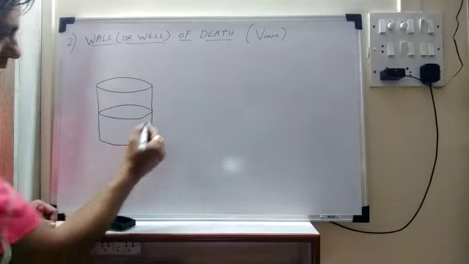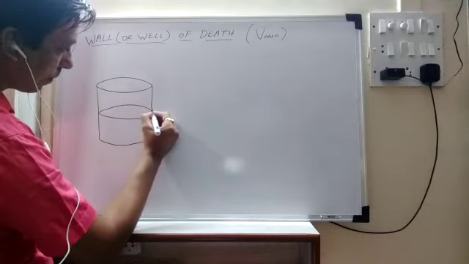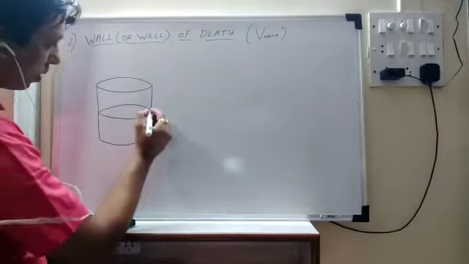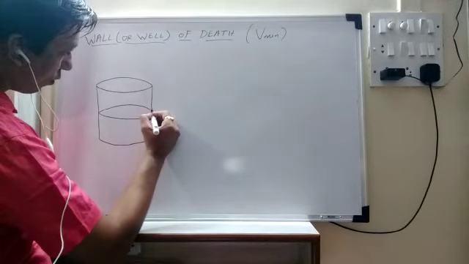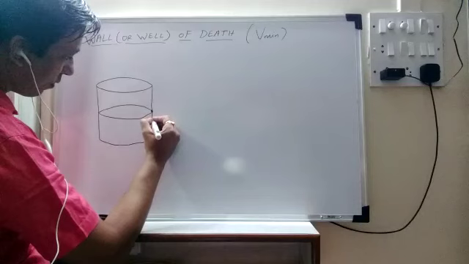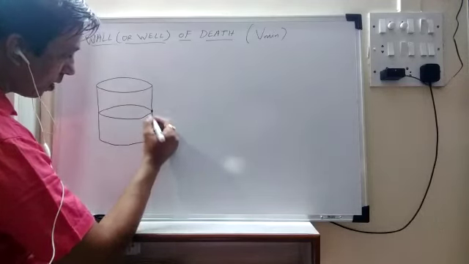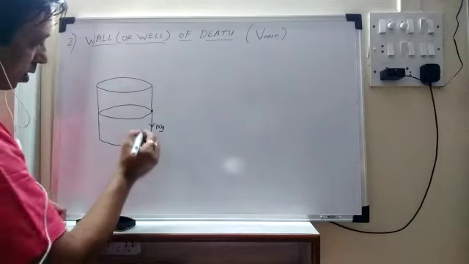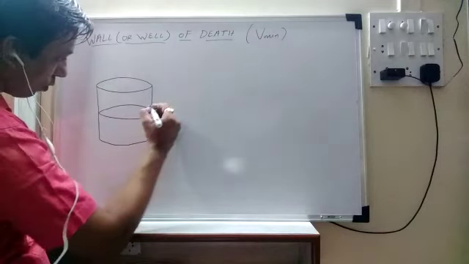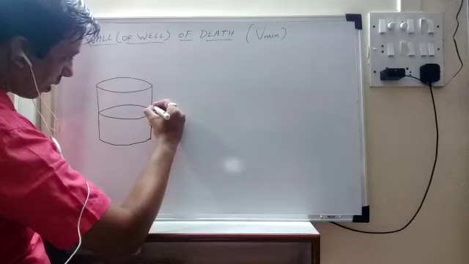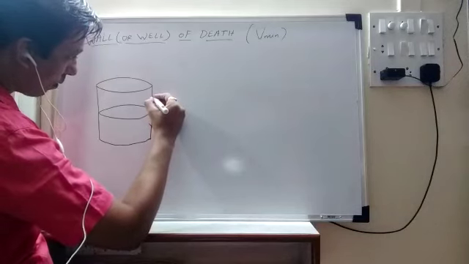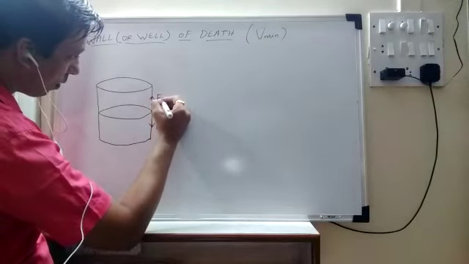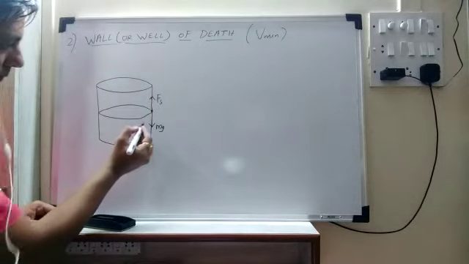Any object is kept here. So the first force on the object will act downward, that is the weight of the object. The another force which will act exactly opposite to the weight of the object is the force of friction, Fs.